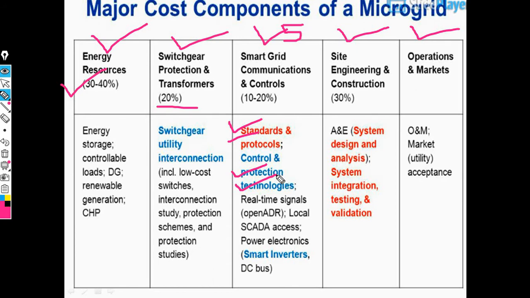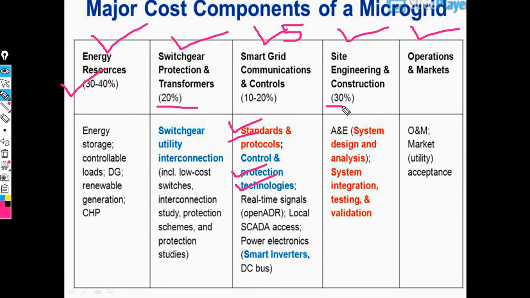Then the fourth component is site engineering and construction, which is 30%. In it we need system design and analysis, and system integration, testing and validation. This is the important site engineering and construction required for microgrid. And the last one is operation and market.